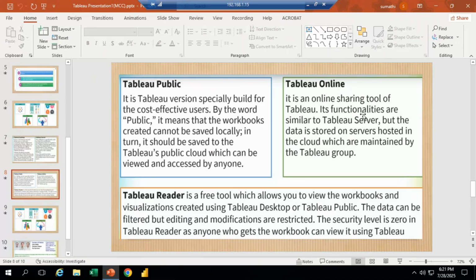But whatever information, reports, and visualizations we create will be saved in the cloud version only, the cloud service only. It automatically gets saved in Tableau Public cloud services. We will not save in the local system, we can't save in the local system when we have Tableau Public.